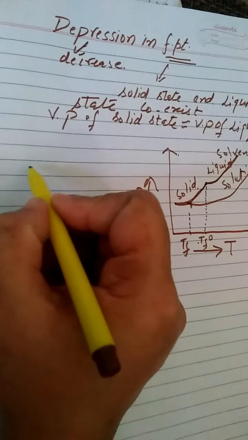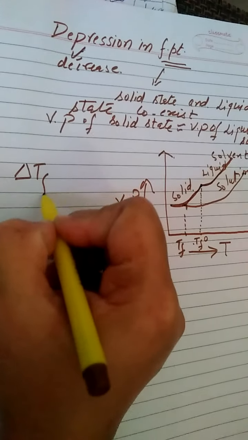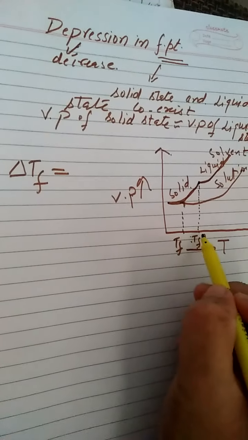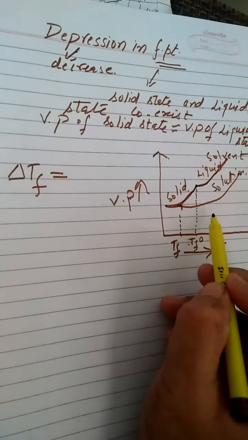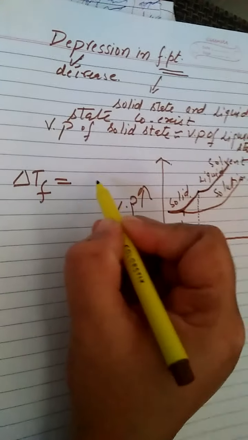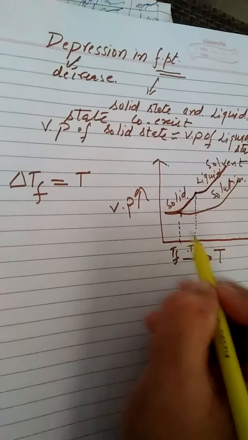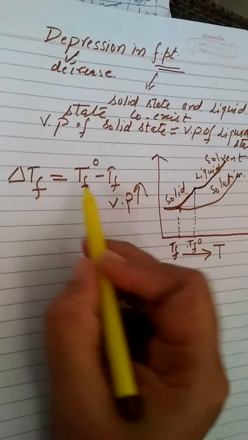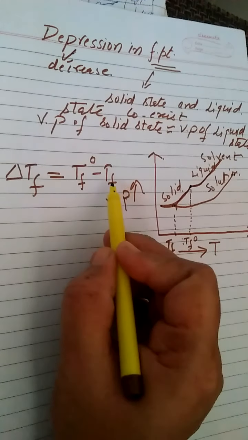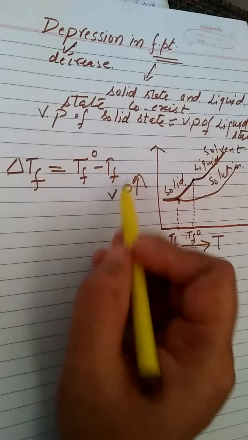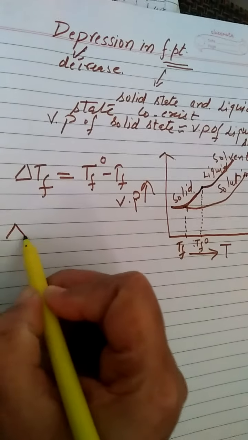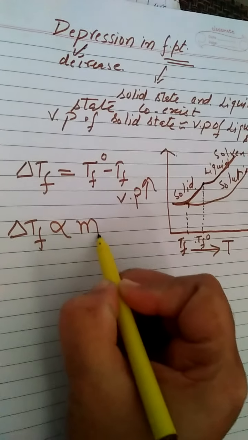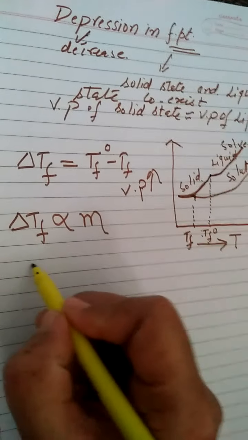So what is the depression in freezing point now? Depression in freezing point means the change in freezing point. We have seen here there is a decrease in freezing point due to the decrease in the vapor pressure. So delta Tf will be equal to Tf naught minus Tf. What is Tf naught? The freezing point of the pure solvent, and Tf is the freezing point of the solution due to addition of non-volatile solute. Depression in freezing point is a colligative property because it is directly proportional to the molality of the solution. Now what is molality?